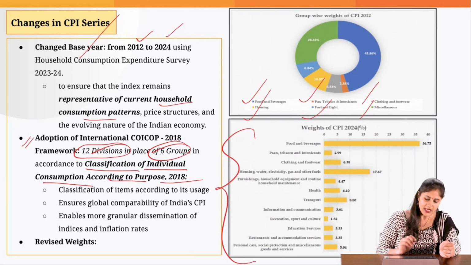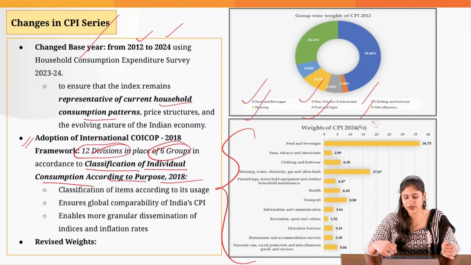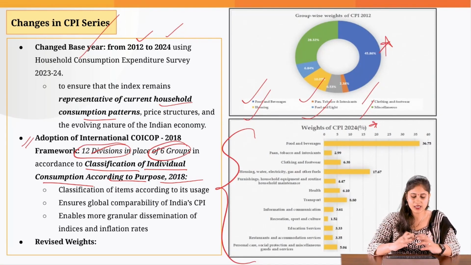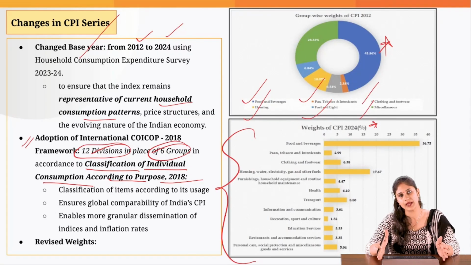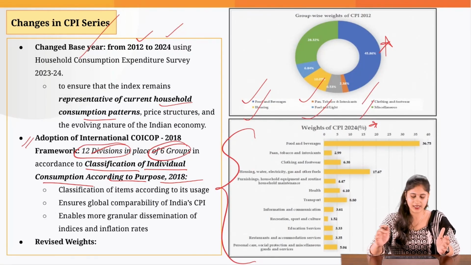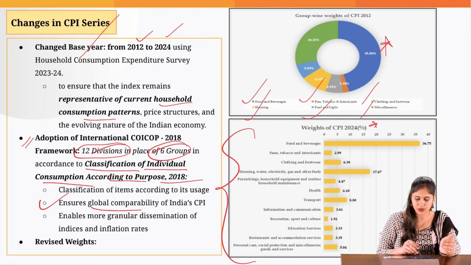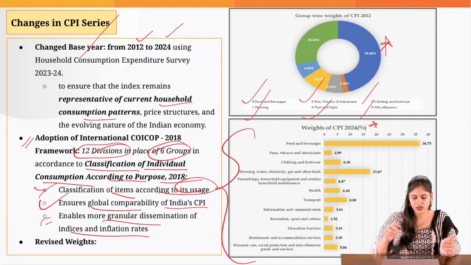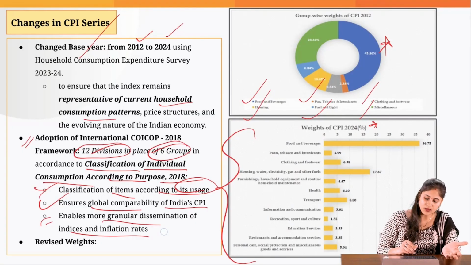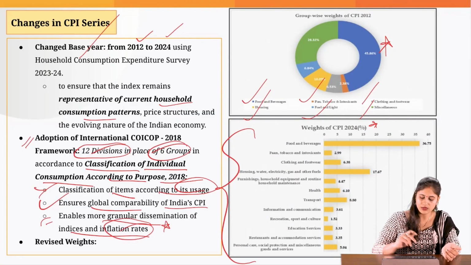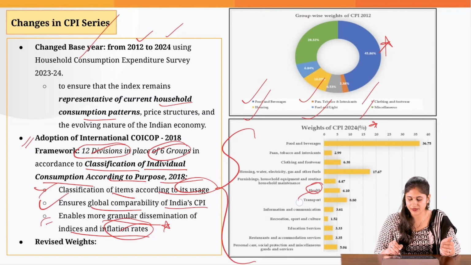Okay. Now since we have come up with these 12 divisions instead of the 6 divisions that we had previously, this would enable us to do an effective comparison with the inflation level prevailing in other countries also. So this would ensure global comparability of India's CPI, and classification of items is according to uses. This would enable us to get a more granular data set when it comes to the inflation rate prevailing in different segments, for example, health, transport, etc.